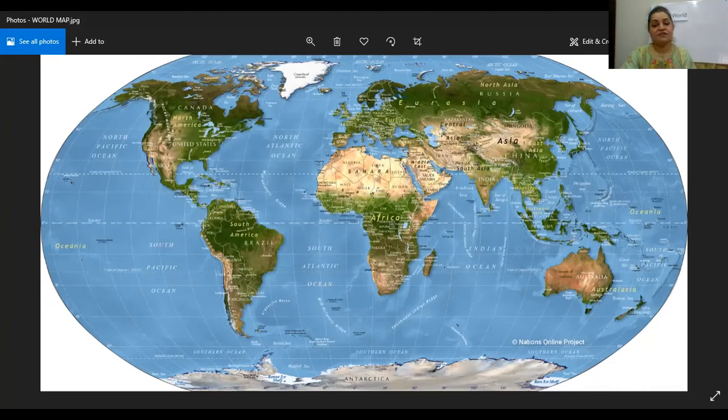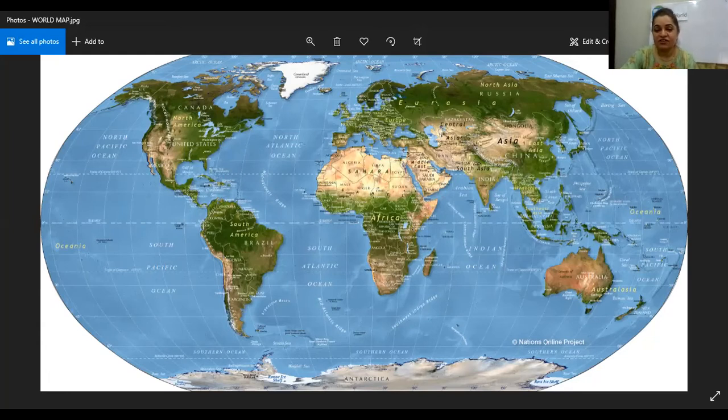And Brazil is the largest country, and it covers half of this continent. So this is what you can see over here. This is North America and this is South America. Now I will show you the picture of only South America. See, Brazil is covering almost half of the continent.